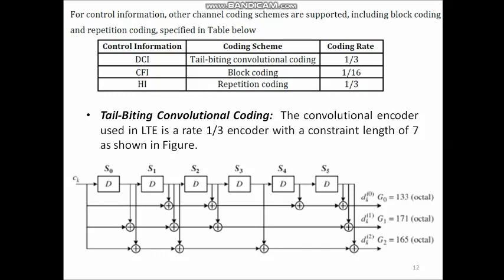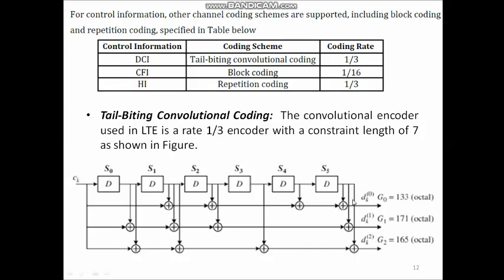As you can see here, we have one input stream represented as Ck and 3 outputs. So, the code rate of this encoder is 1/3, and there are 6 memory units, and the constraint length will be 6 plus 1, so 7 is the constraint length. Next, you can write the impulse response for each of the outputs.